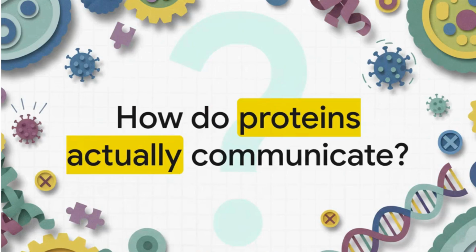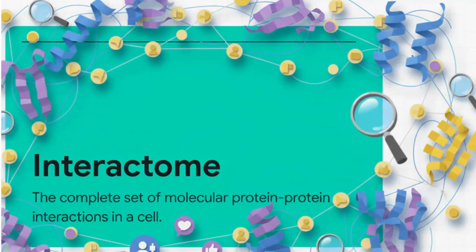But before we can even think about hacking or manipulating biology for revolutionary medicine, we have to ask a super fundamental question. How do these microscopic machines actually find and talk to each other to sustain life? I mean, they don't have eyes or ears, yet they coordinate literally everything, from repairing your DNA to fighting off viruses. To figure out this communication, we have to look at the interactome, which is the complete set of molecular protein-protein interactions happening inside a cell.